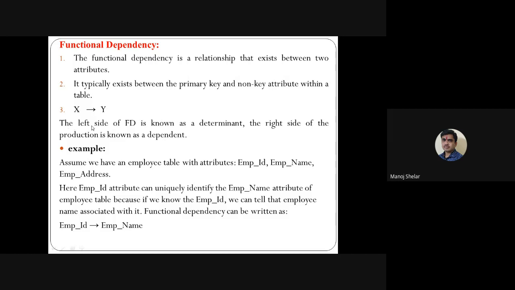The left hand side of the functional dependency is known as the determinant, and the right hand side of the functional dependency is noted as the dependent. So this is a functional dependency. X means a set of attributes, Y means a set of attributes, so it's read as Y is fully functionally dependent on X. Employee ID implies employee name is a functional dependency. Employee name is fully dependent on employee ID. Simple.